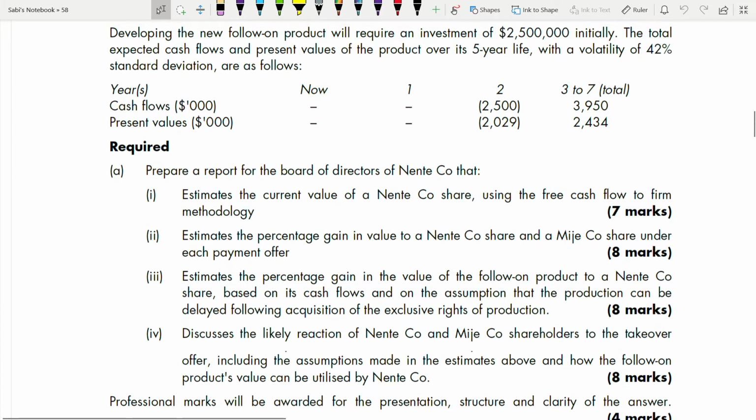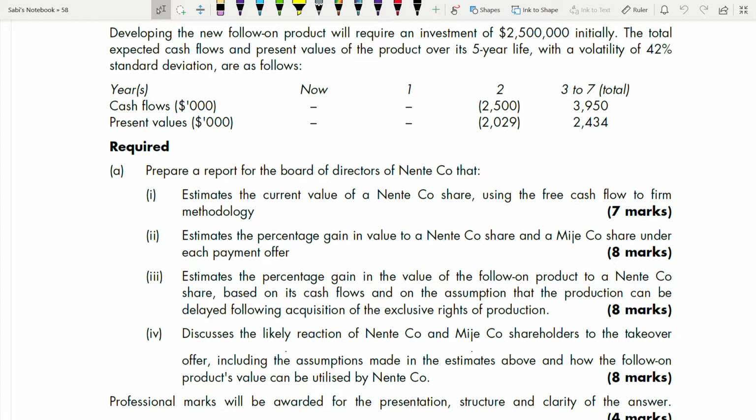So sometimes you might be asked many requirements worth fewer marks. Sometimes you'll be asked only 2 or 3 requirements, but the marks will be more. But the layout, the structure, the length of a 50 marks question will be the same only. It's not that some are very big and some will be small.